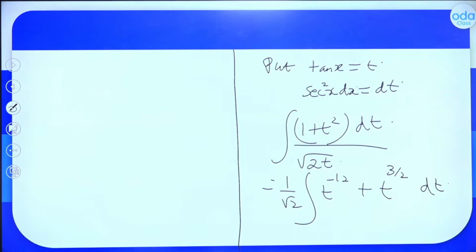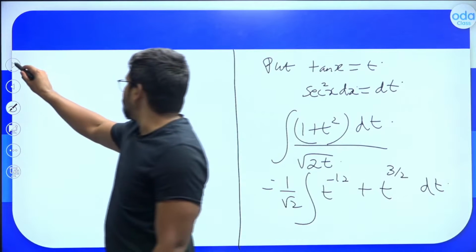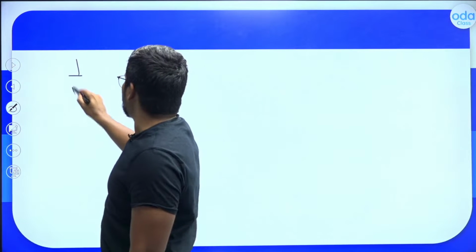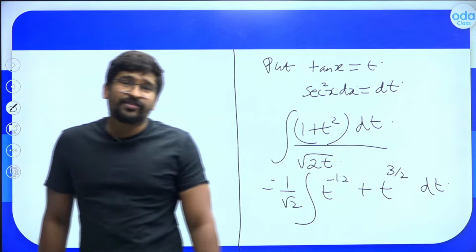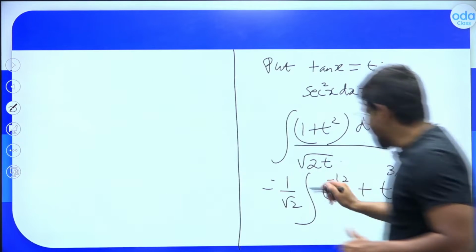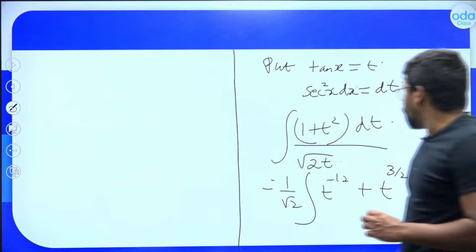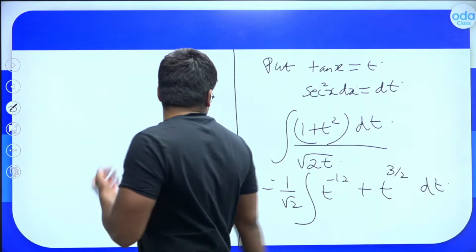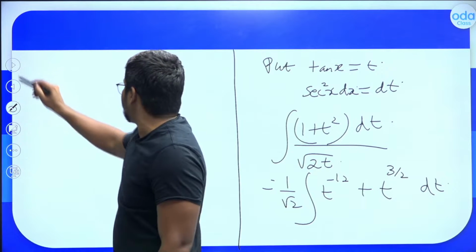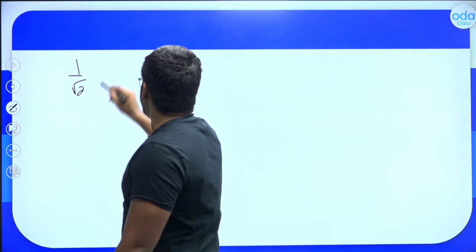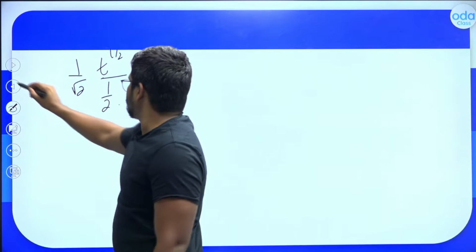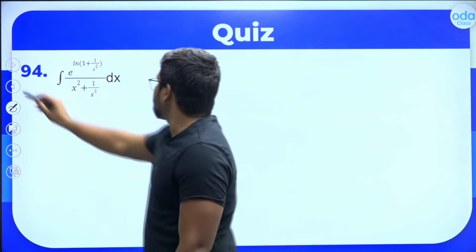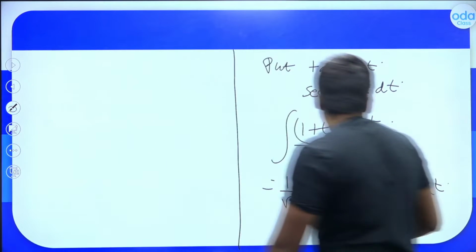Again, let's integrate it further. So this should be 1 by root 2 times of, what, sir? Integral of t raised to minus 1 by 2. You know that integral of t raised to minus 1 by 2 is t raised to 1 by 2 divided by 1 by 2. Further, what do we have?